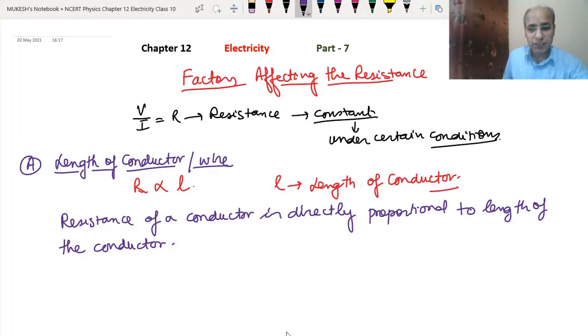What does direct proportion mean? It means that when one quantity is increased, the other quantity will also increase in the same ratio. If it is decreased, then the other quantity will be decreased in the same ratio.